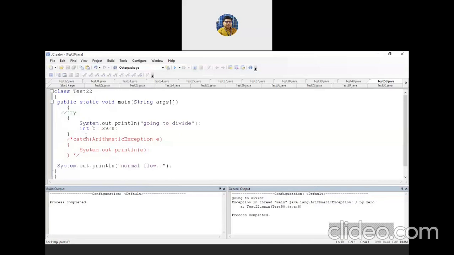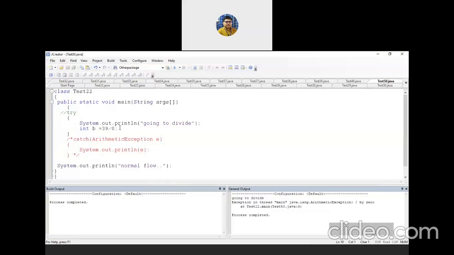I haven't written this code inside a try block, because I have commented the try block. I have just written this line and no catch block is there. So as a consequence, I am getting this. An exception occurs in this line and the program stops there, because this is not yet handled.